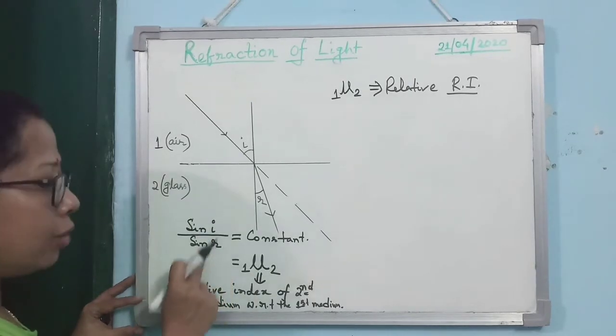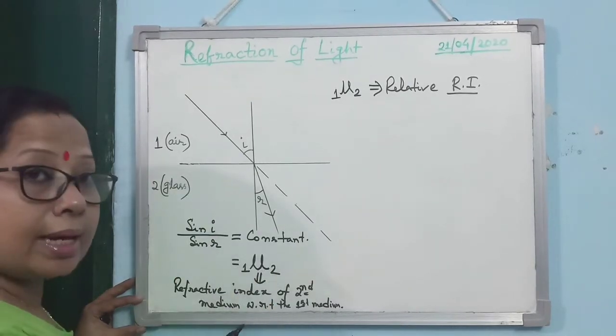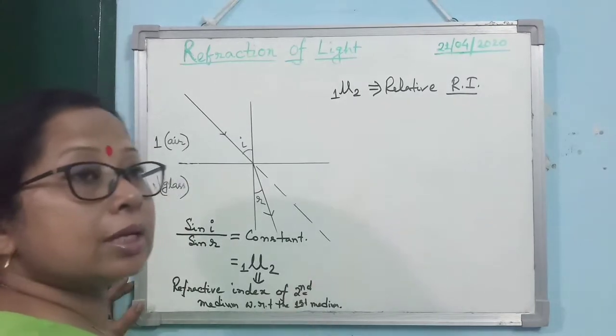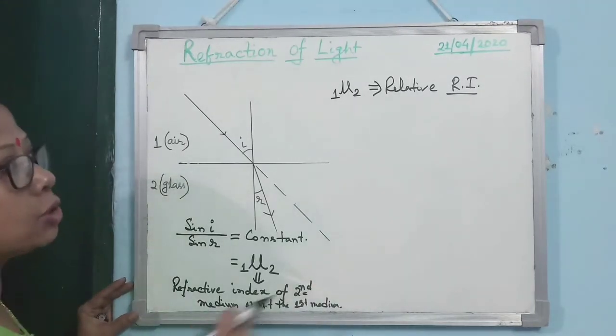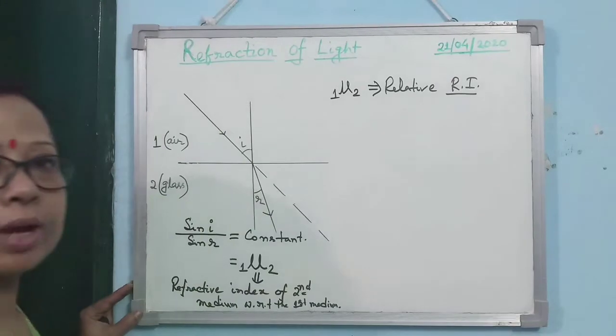Alright, so I hope everybody has understood that when light moves from one medium to the second medium, sin I by sin R is the refractive index of the second medium with respect to the first medium. That's why it is known as relative refractive index.